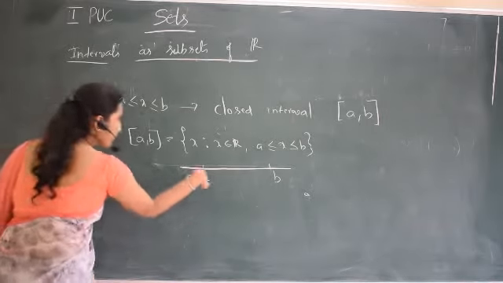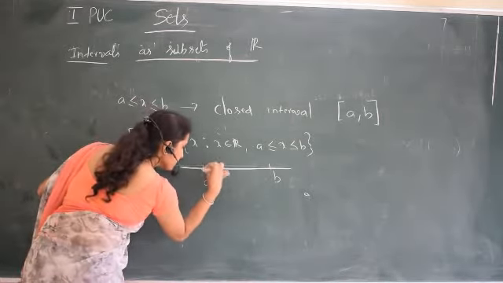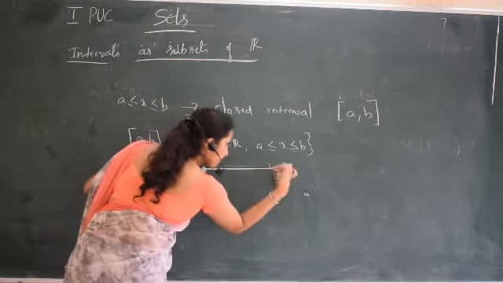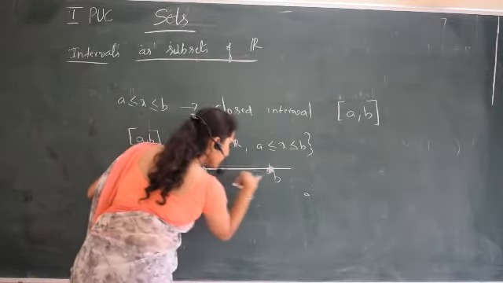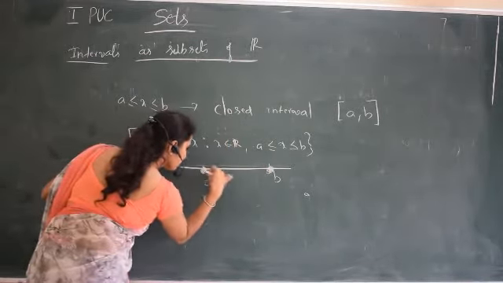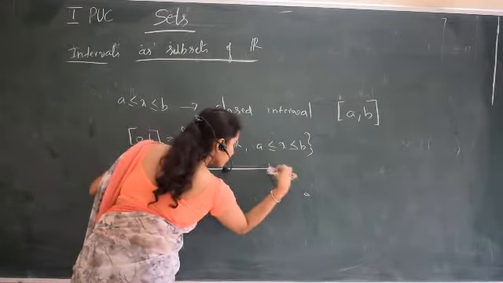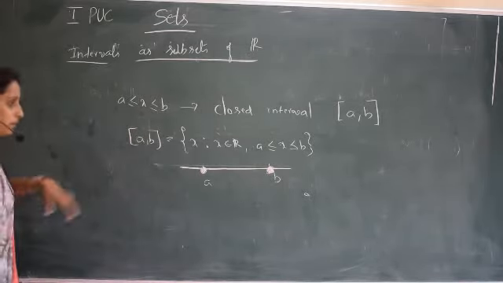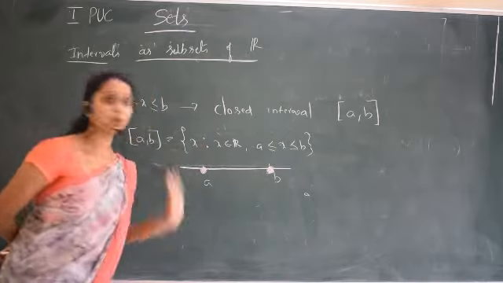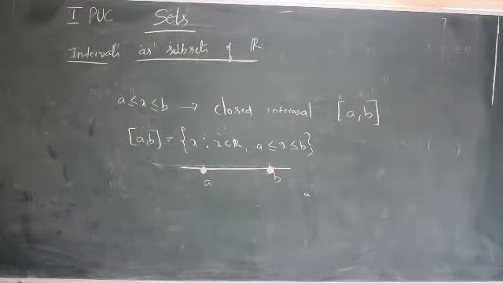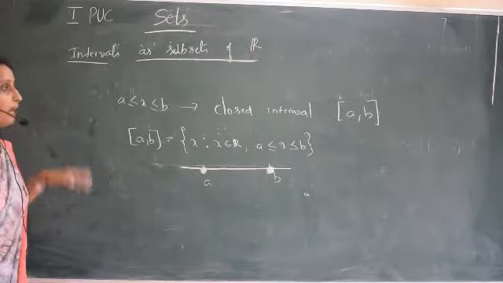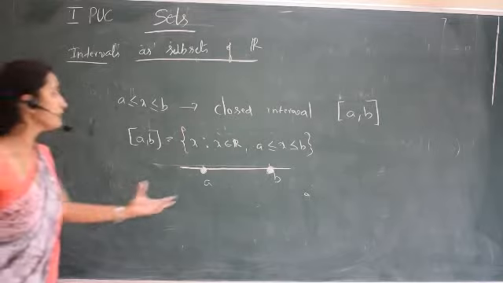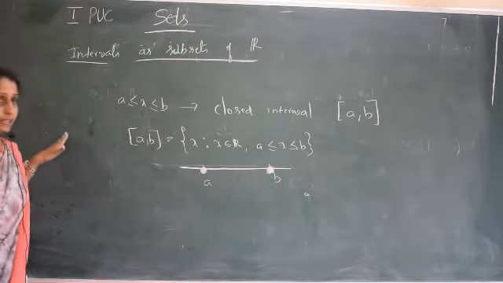Therefore, I can make a darkened circle here. So these are the real numbers in between A and B, including A and B. This is called the closed interval. So one is the open interval and one is the closed interval.